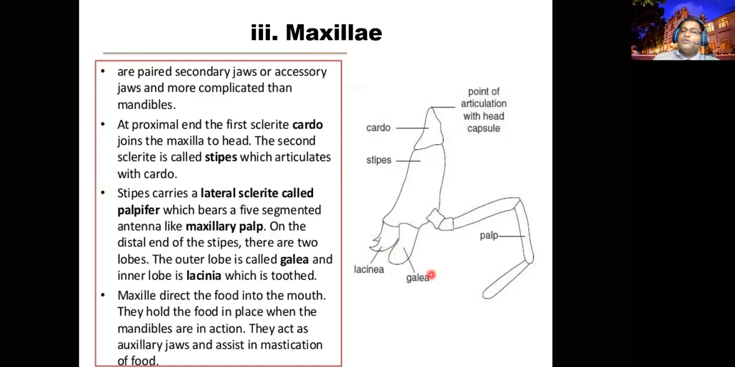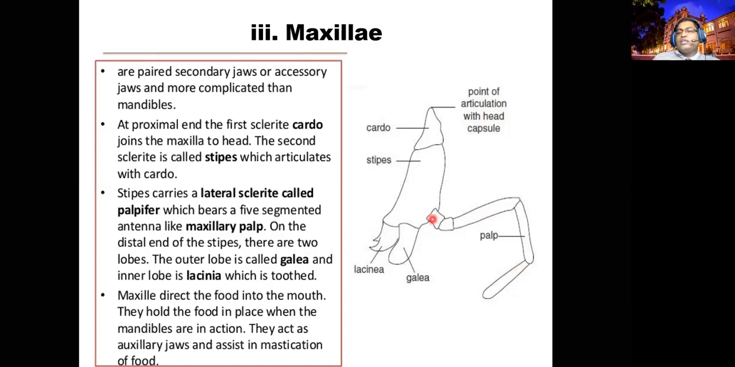Outer part we call the galea. The lacinia, you can expect small tooth-like structures, on the lateral outer region of the stipes, right? At the top corner you can find segment-like structures. I have seen many segments.